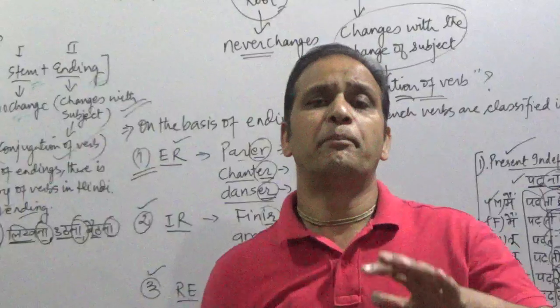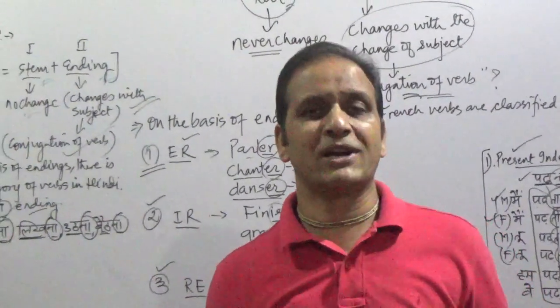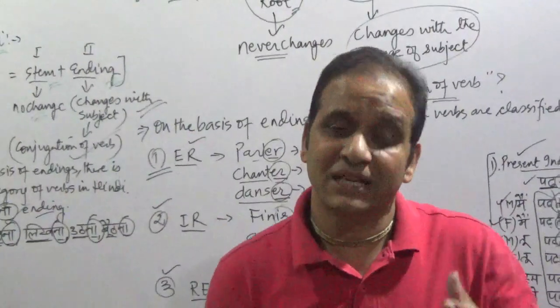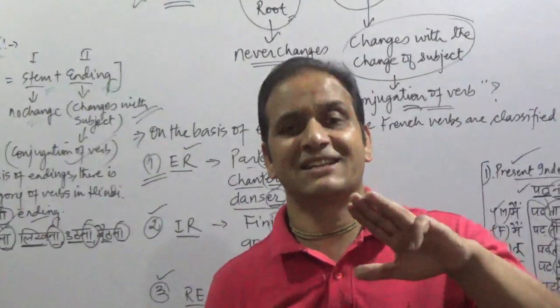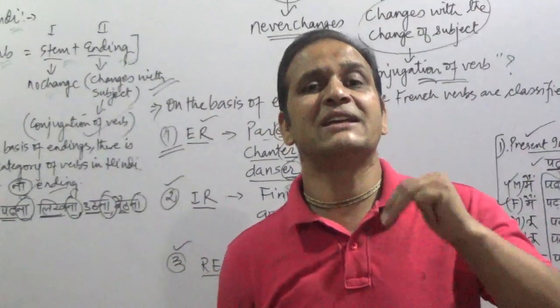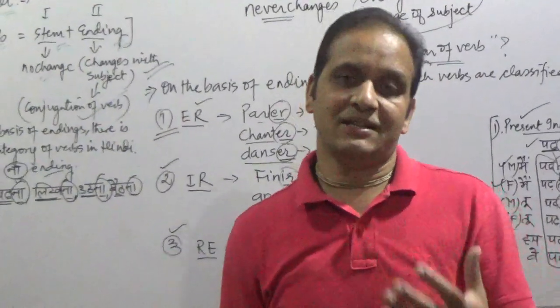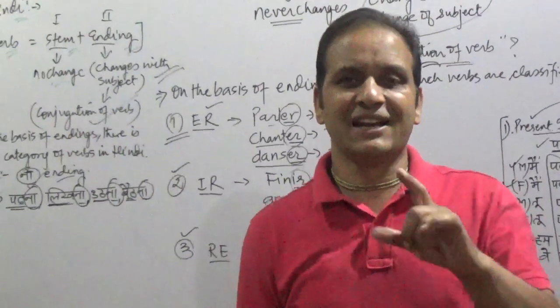Oh, don't worry. But, on the basis of endings, you have got only one category, that is na. But in our language, we have got three categories, three groups. That means we have certain verbs which end in er, certain verbs which end in ir, certain verbs which end in re. So we don't have a single ending.